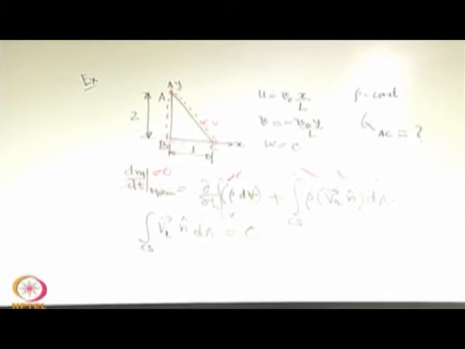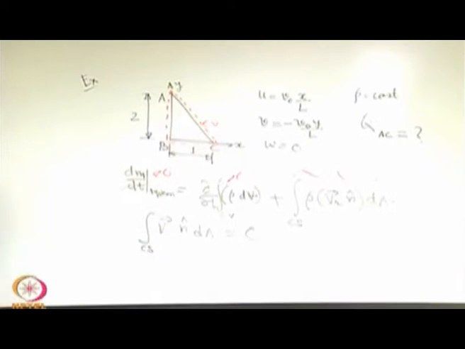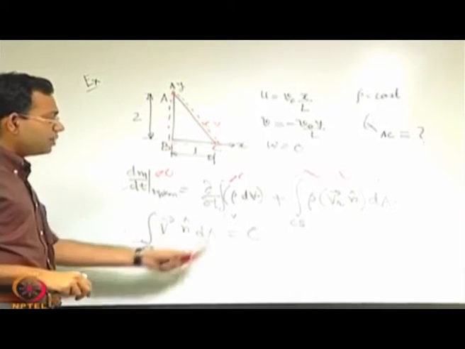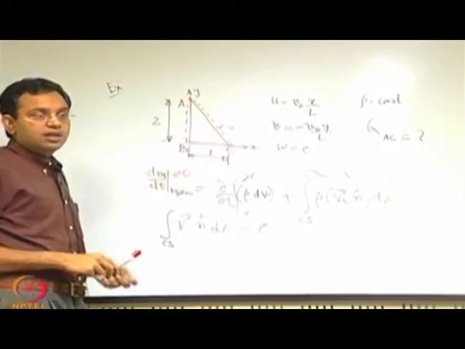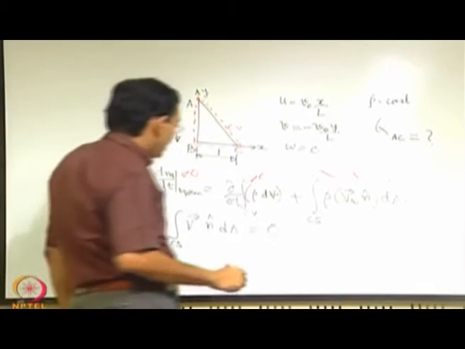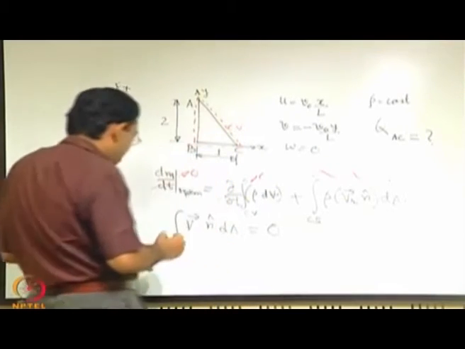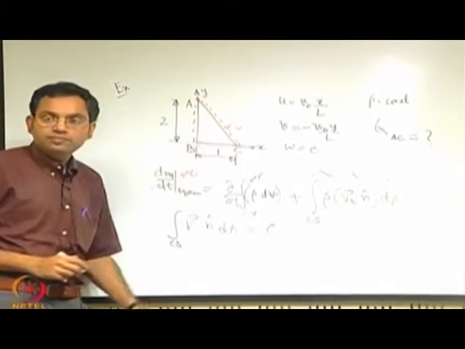And when we say v, here the relative velocity and absolute velocity are the same, because it is a stationary control volume, it is not a moving control volume. So, this now we may break it up into 3 parts, because the control volume has 3 different distinct oriented surfaces. So, you can write this as the sum of the effects of AB, BC and AC.